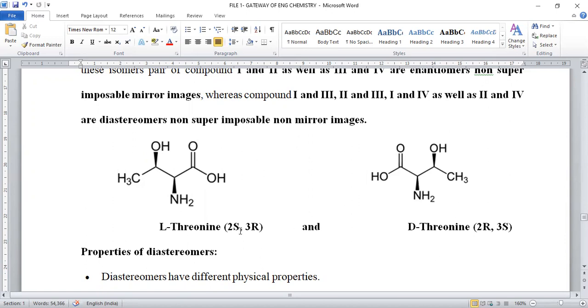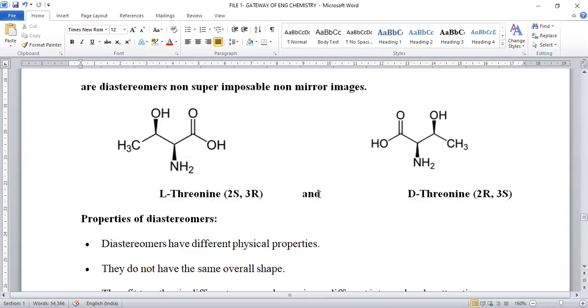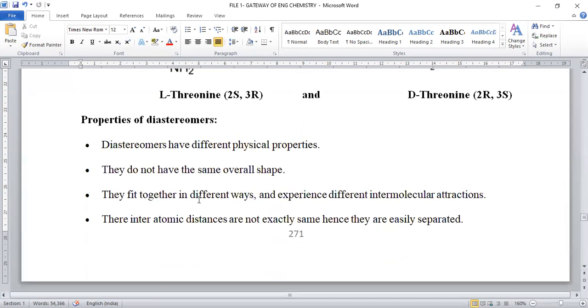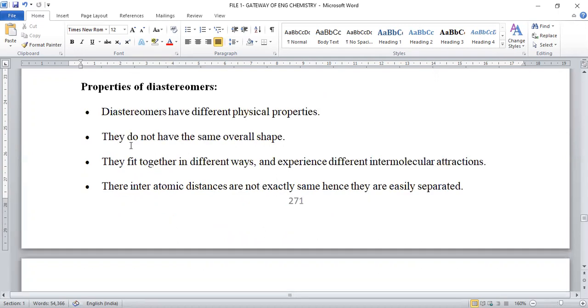The second carbon has R configuration, the third carbon has S configuration, because we entirely shifted their positions. Their spatial arrangement will be varied. Hence, we can say these two are said to be diastereomeric pairs.